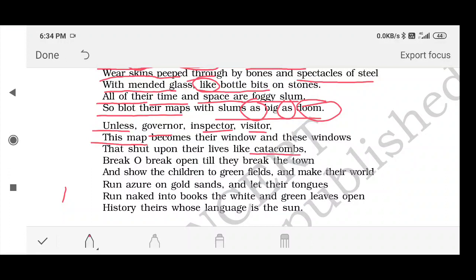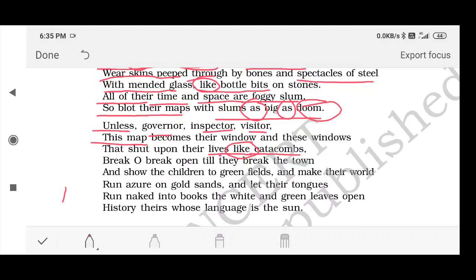So he says that it is a graveyard, and he has written that their houses, their schools, they are like catacombs. Like is written here, it means again a simile. Wherever like or as would be written, it is a simile, because their life, their houses, their schools, they are compared here with catacombs. Catacombs means graveyards. कब्रों की तरह उनकी लाइफ है और उनके घर या स्कूल हैं.